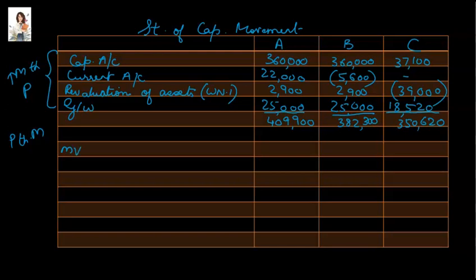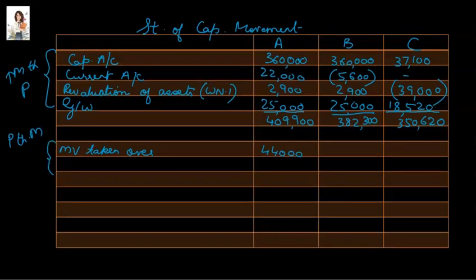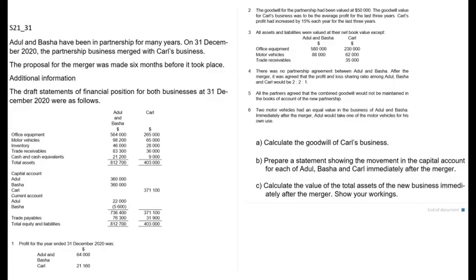The motor vehicle which has been taken over by Atul for his own use, and the value of that motor vehicle is $44,000. And this will be a negative figure because it reduces the capital of the merged firm. Another thing that the partners have to thank the merged firm for is the goodwill that the partners will enjoy in the future. And this goodwill of the merged firm will be enjoyed by the partners in the new profit sharing ratio that is given to us in the question.